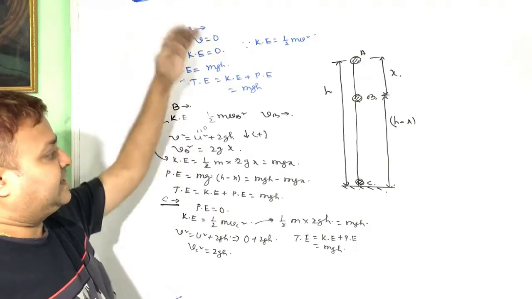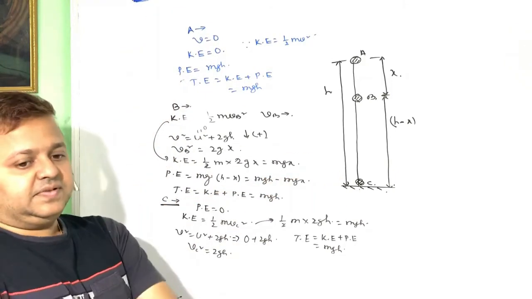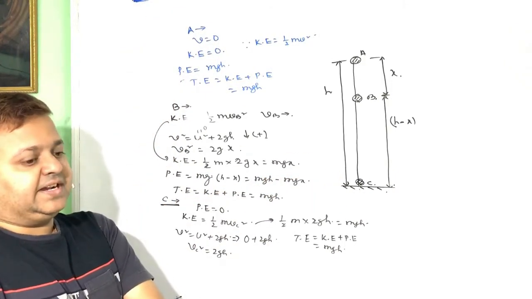C is the point before hitting the ground.